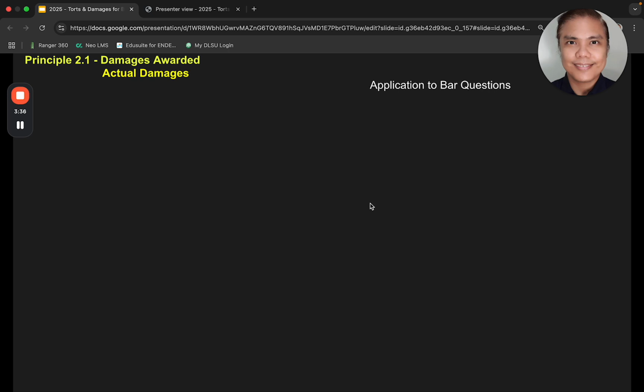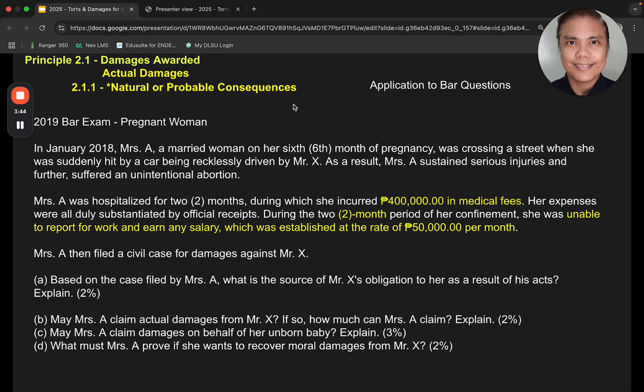Now let's apply that to the bar question. Take note, we're talking about the natural or probable consequences. So there's this married woman crossing the street. She got bumped by X, recklessly driving, hospitalized there, fees. She was unable to report for work, earn a salary. Okay. What is the source of obligation? This has been discussed in Principle 1. This is a quasi-delict. So let's talk about this one.